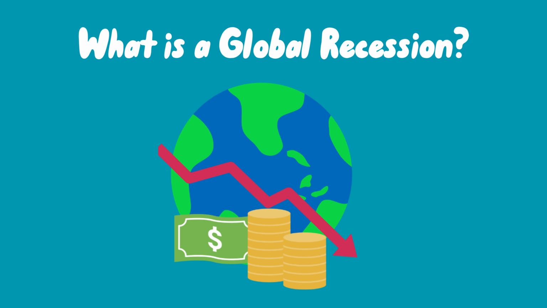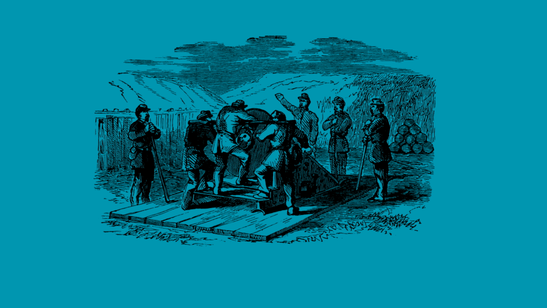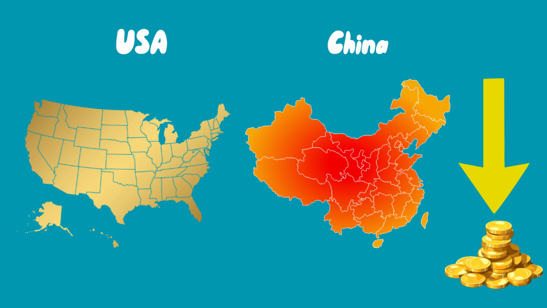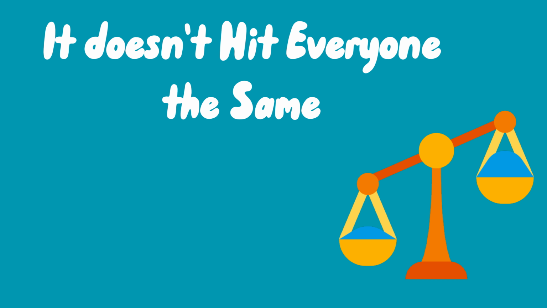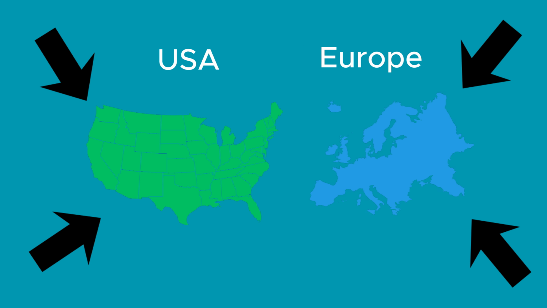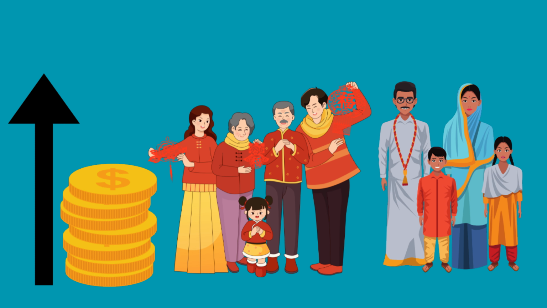Global recessions are rare. We've had only 5 since World War II. They usually happen when major economies like the US and China slow down together. But here's the twist. They don't hit everyone the same. In 2009, the US and Europe economies shrank, but China's and India's economies still grew, even in the middle of